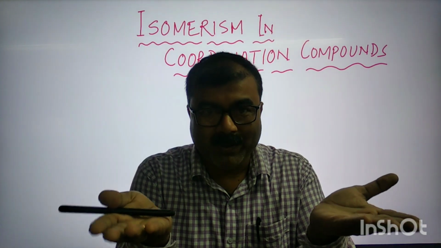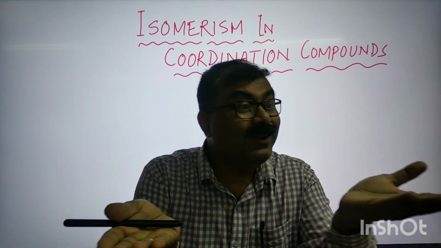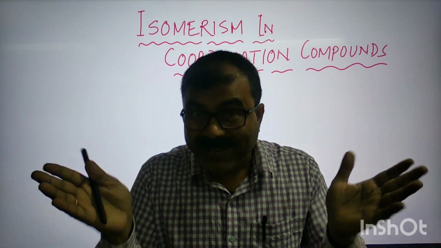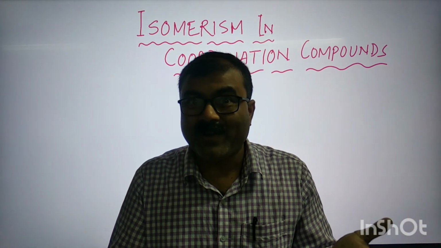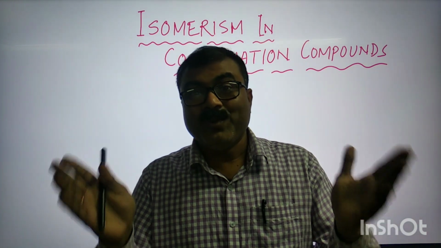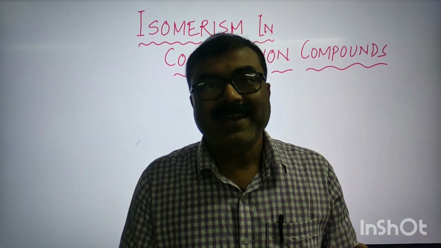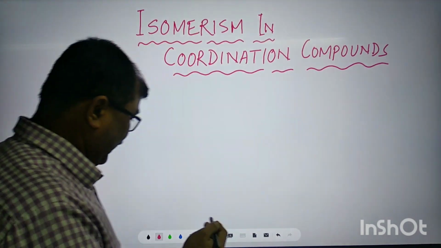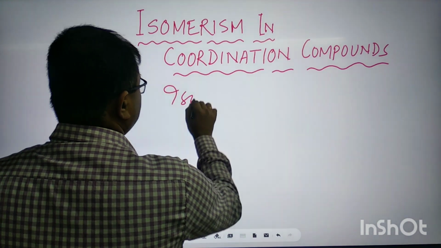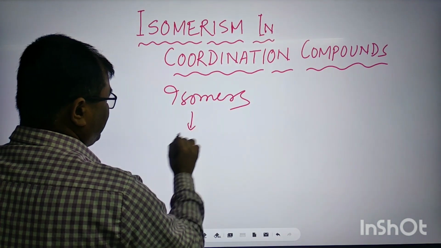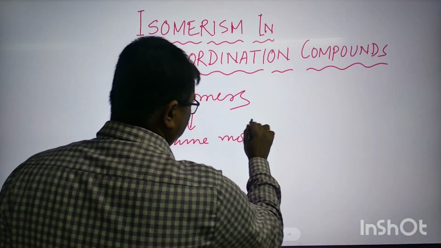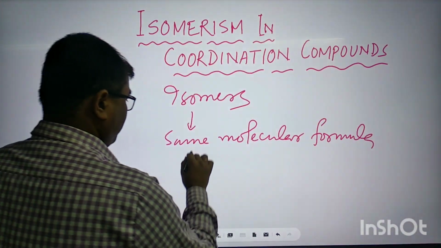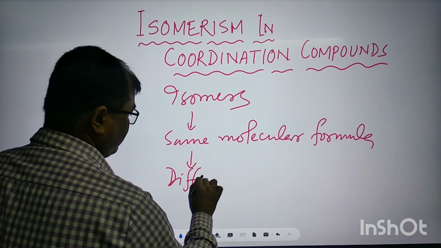If I have two compounds here, compound A and compound B, they have the same molecular formula but their properties are different. It may be physical properties or chemical properties. Then those compounds are called isomers and the phenomenon is called isomerism. So isomers means same molecular formula but different